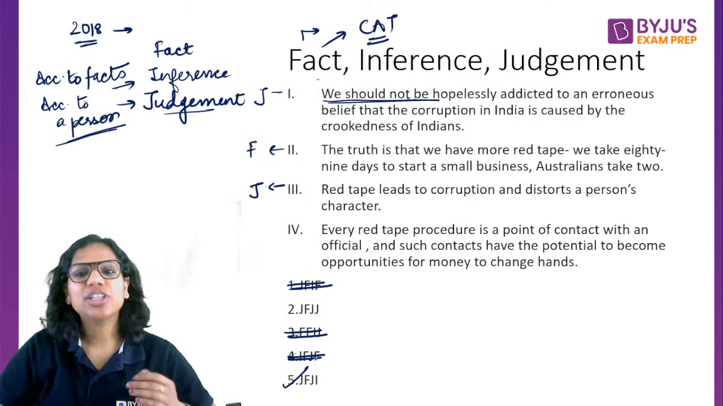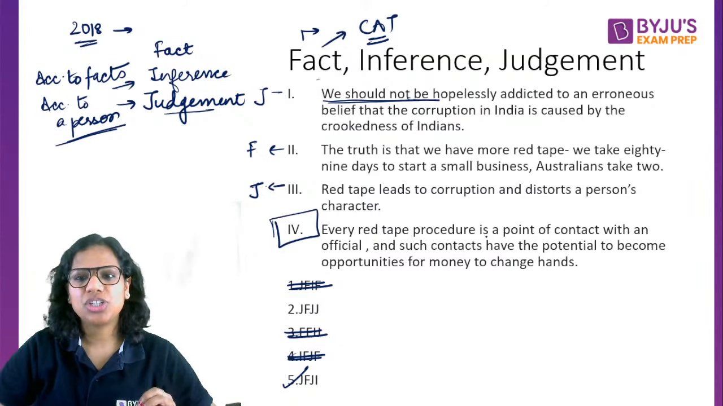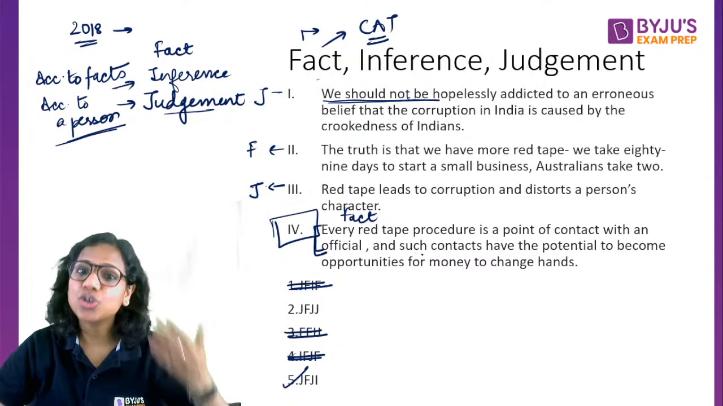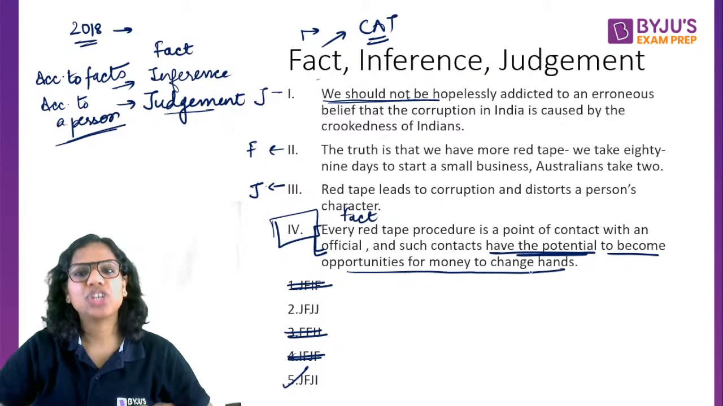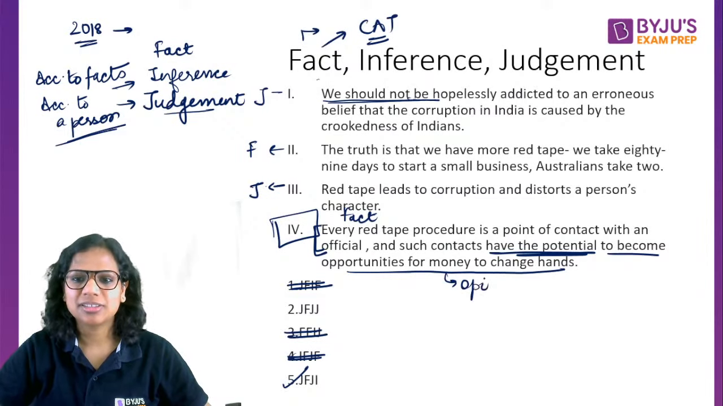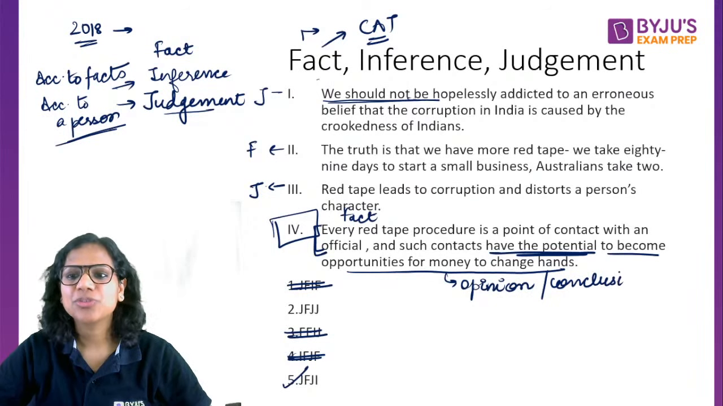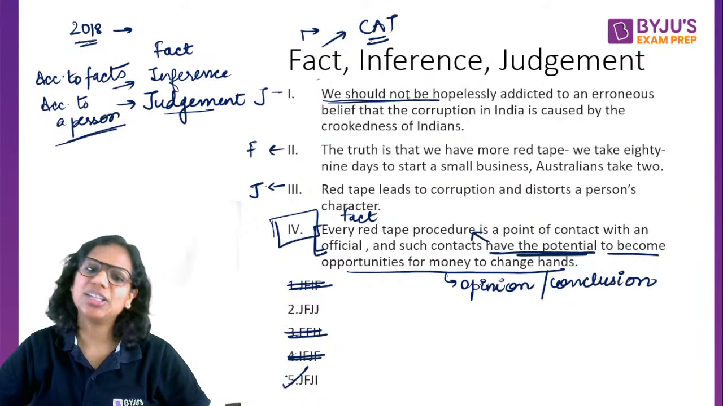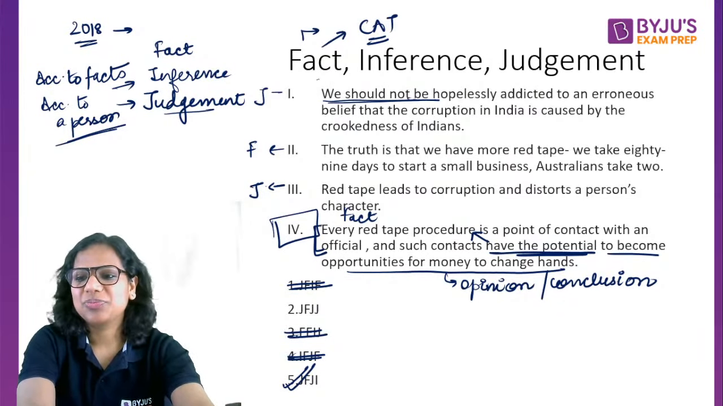Now 2 and 5 are really close. It now comes down to statement 4. Every red tape procedure is a point of contact with an official. Fact. Yes, this part is a fact. And such contacts have the potential to become opportunities for money to change hands. An opinion, they have the potential, they are likely to. It's in the nature of a conclusion. So this is a conclusion that is based on this fact, and that is why it's an inference. 5 is the answer. Hope this is clear to everybody. Okay.